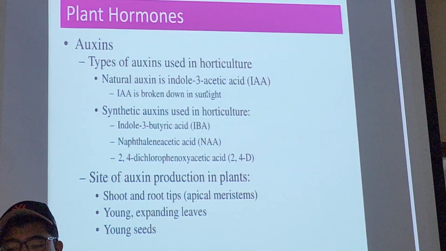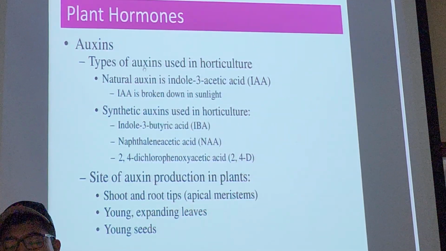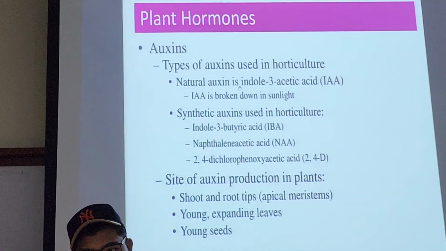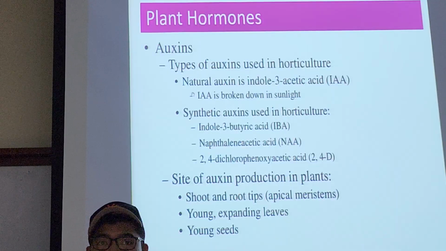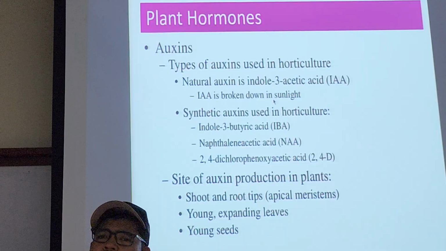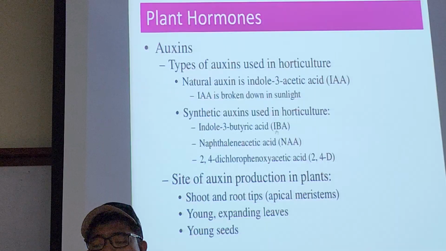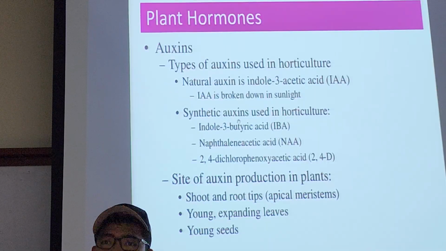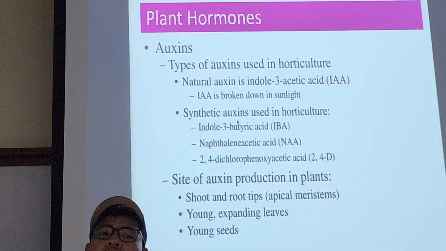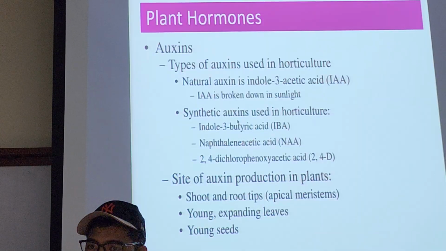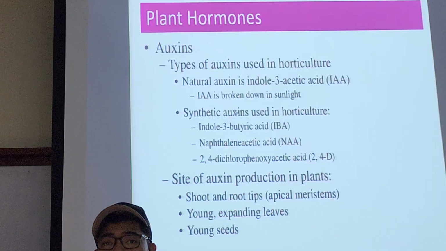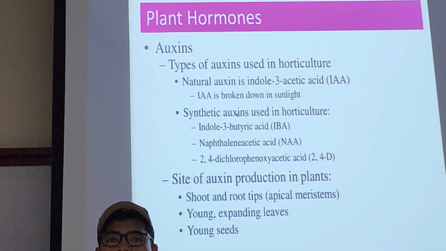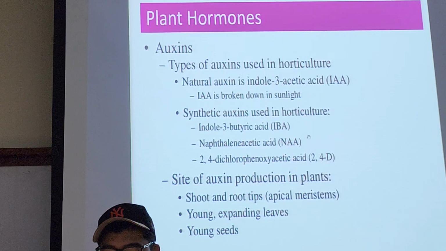Right. So depending on the variant of the auxin, they have their own characteristics. For example, IAA is broken down in sunlight. That's why it's shying away from the light. And then synthetic auxin is usually kind of hardier, not easily broken down by light. And they can be produced in abundance and in a cheaper manner, right?